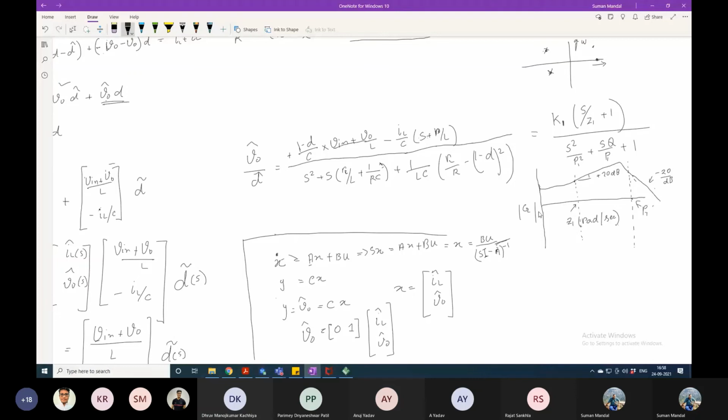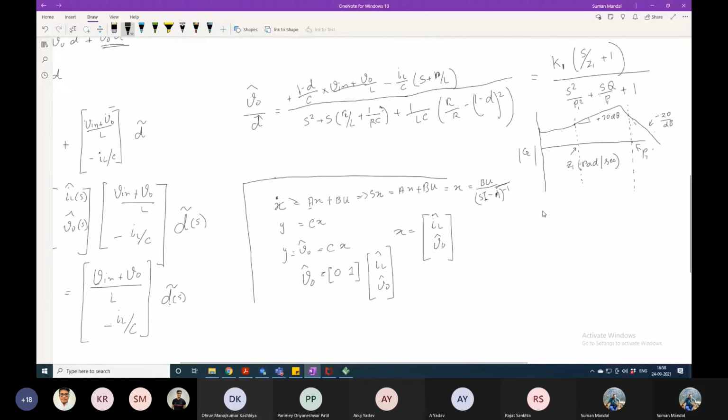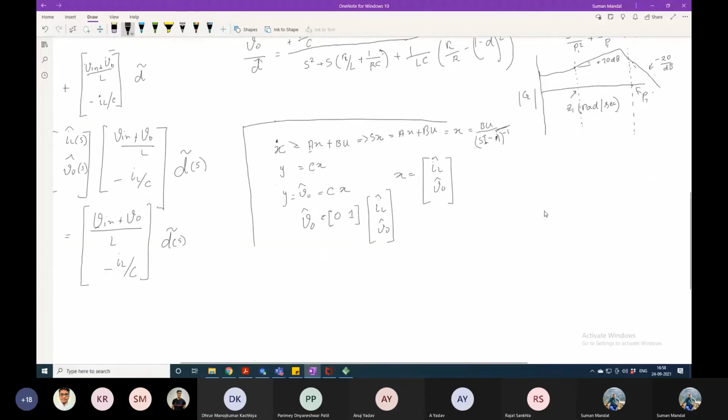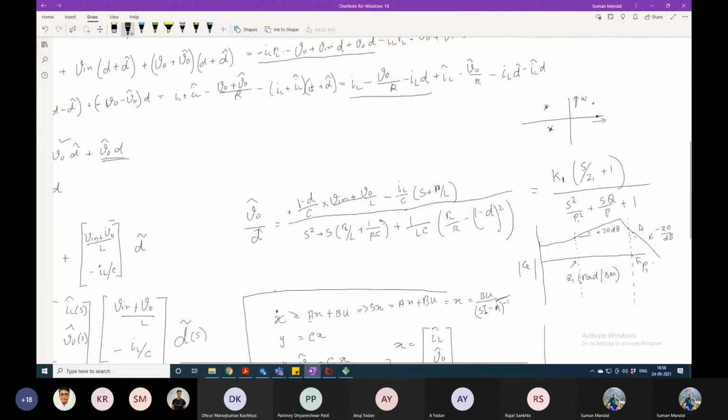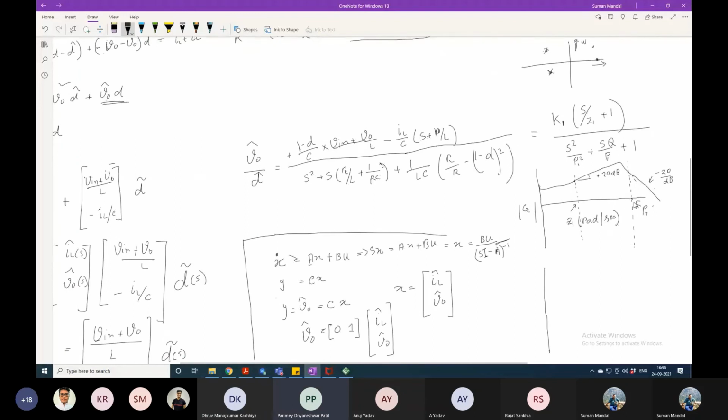So now this is the transfer function of the converter. We have to set the zero such that it comes before both poles, right? This is the pole, right side, and the zero is here.